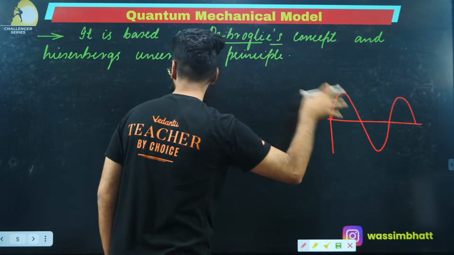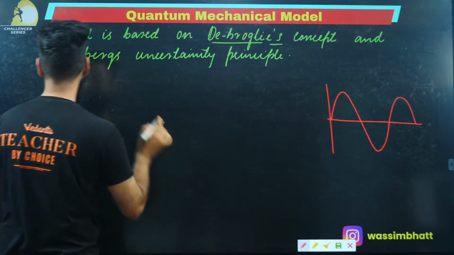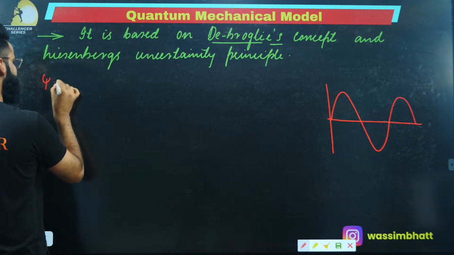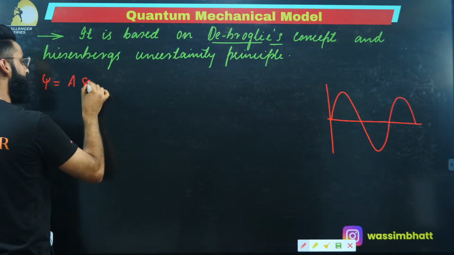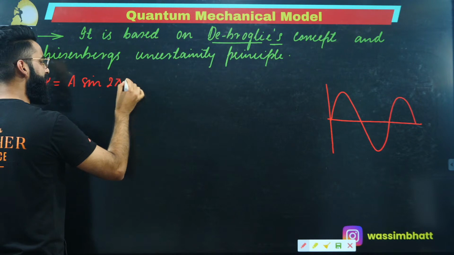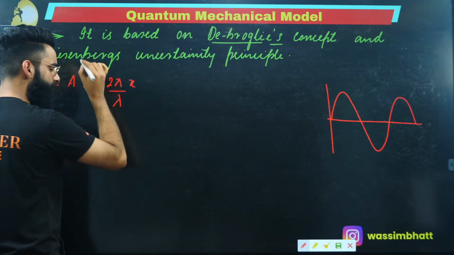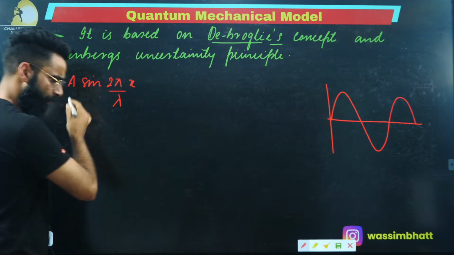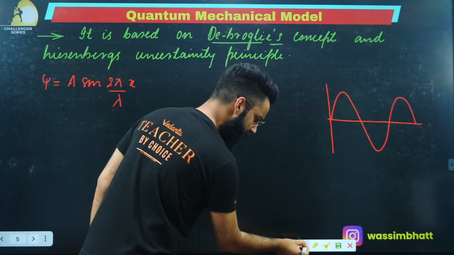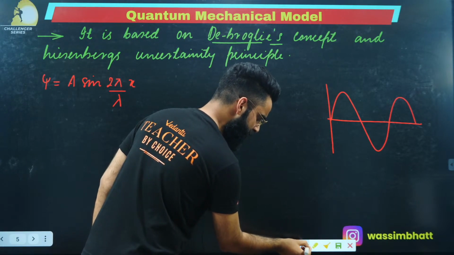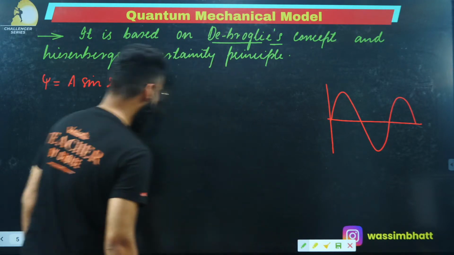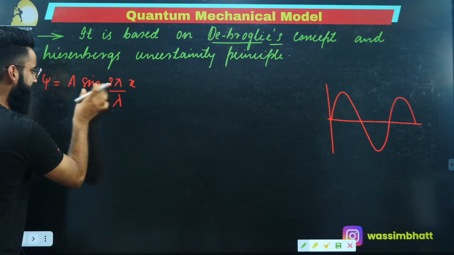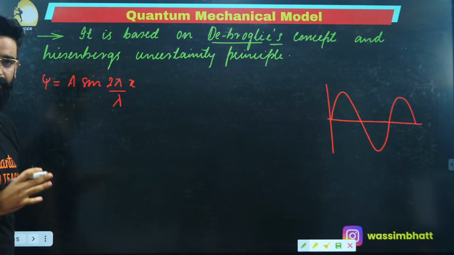And let me tell you, the equation which governs this wave is written like this: psi is equal to A sine 2 pi x divided by lambda.